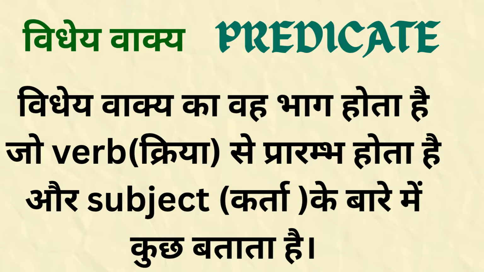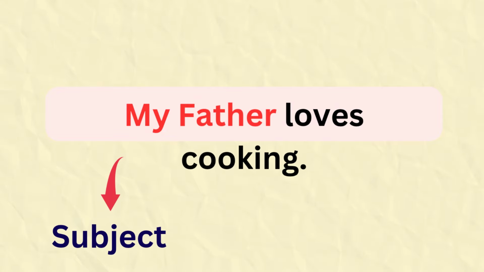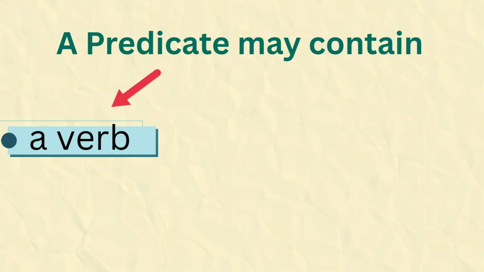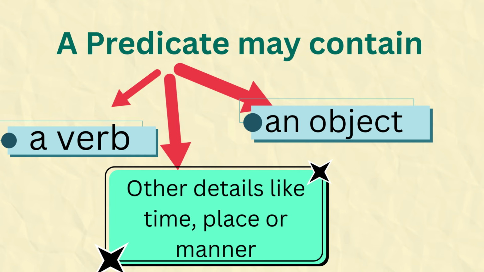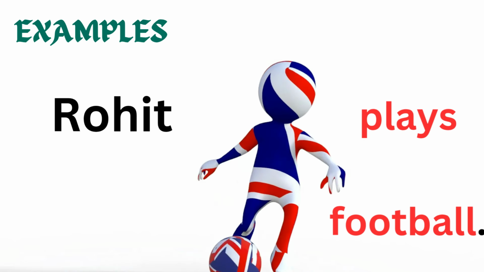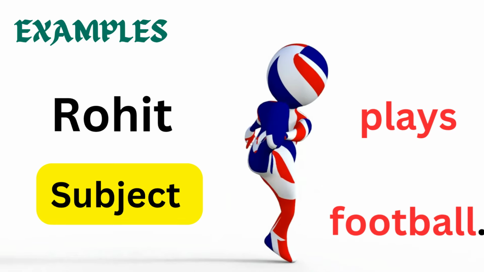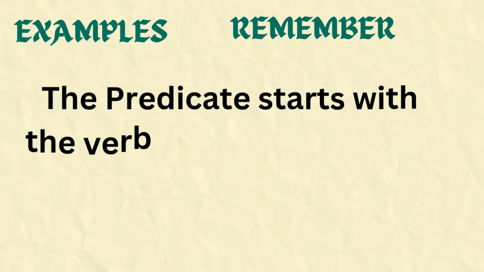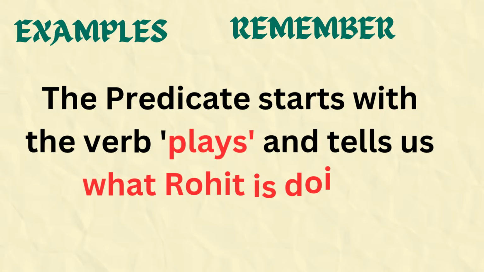In a sentence, one part is the subject. The remaining part of the sentence is called the predicate. Got it? Okay. Now, the predicate may include the verb, the object, and other details like time, place, or manner. Got it? Let's understand it with the help of the example. First example, again, I am repeating the same one. Rohit plays football. Here, Rohit is a subject, plays football is a predicate. Remember that the predicate starts with the verb plays and tells us what Rohit is doing.